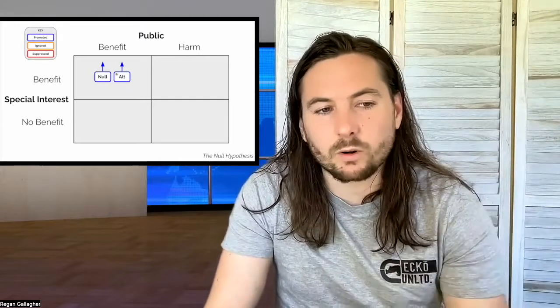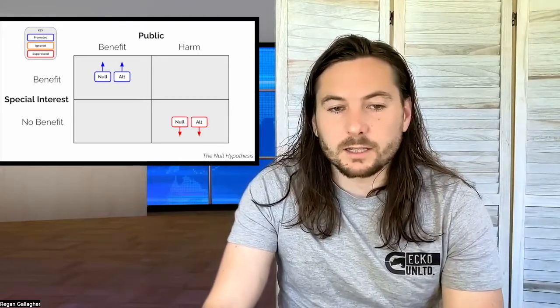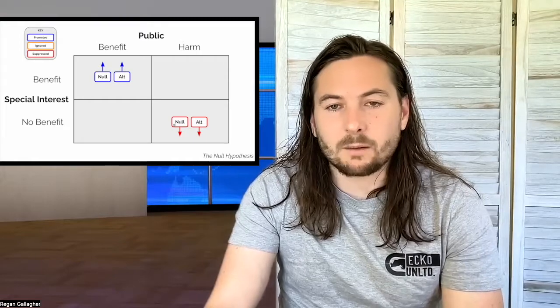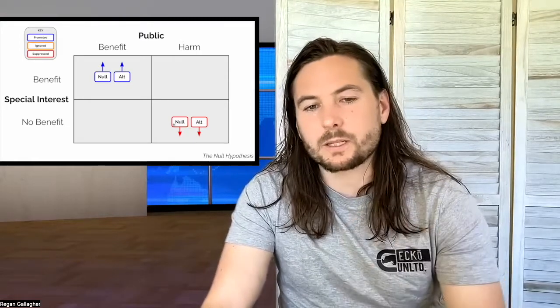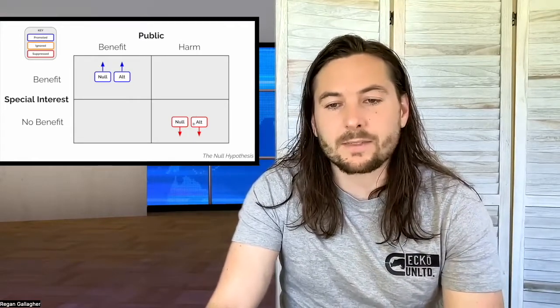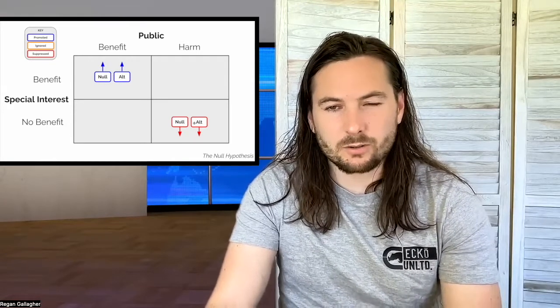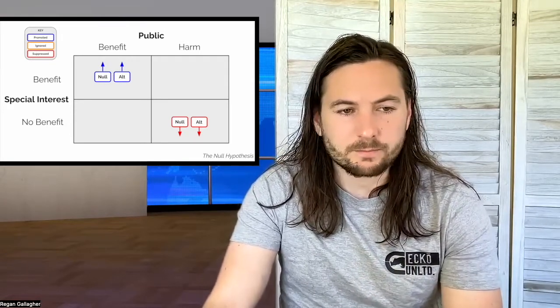This is our white swan column. Similarly, things that harm the public and harm special interests, we would expect that also to be suppressed, both under the null hypothesis and the alternate hypothesis. Okay, so again, this one doesn't tell us much.